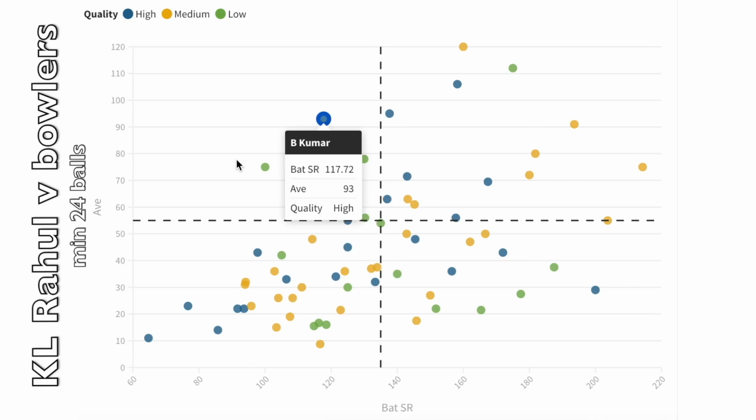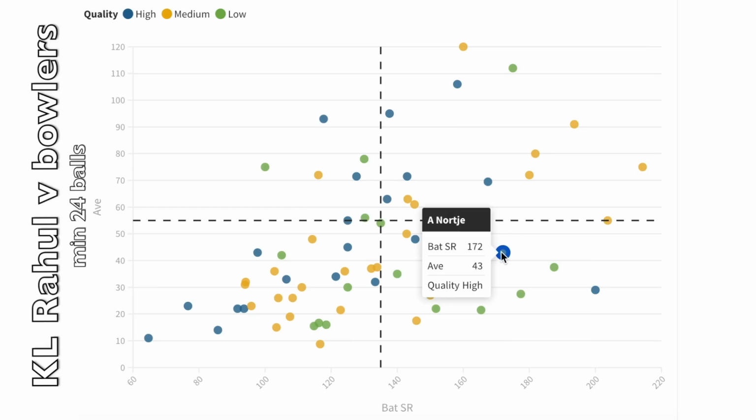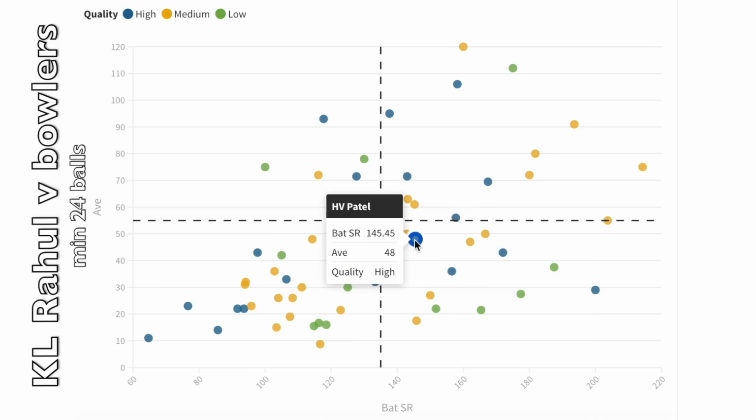Now look at the guys he touches up, but they still dismiss him a little bit. 2 runs a ball against Plunkett is pretty nice, if I'm being honest. And he's killing Nortje over here. And Mr. Wicket's Harshal Patel is averaging almost 50 while going for runs. And he's pretty good against Josh Hazlewood as well.